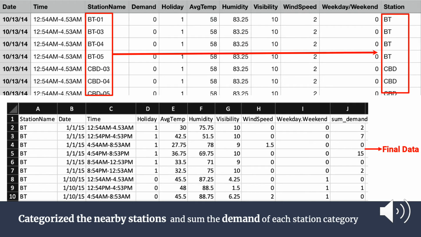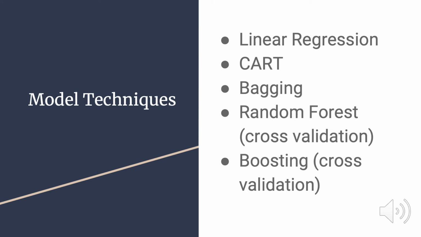However, we found out that there are too many stations, so we decided to locate the stations on Google Maps and found out that those stations whose names started with the same letters are close to each other. So we categorized those stations together and then added up the demand for those stations using the group by function in R. That's the end of our data pre-processing process.